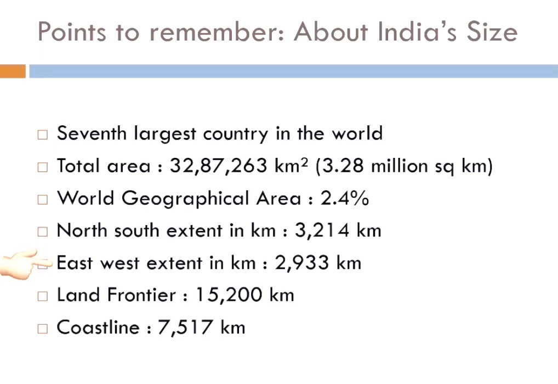The northern to southern extension accounts to be 3,214 kilometers, whereas the eastern to western extension accounts to be 2,933 kilometers of length. The land frontier or the boundary of the mainland shared with the neighboring countries accounts to be 15,200 kilometers, whereas the coastline of India accounts to be 7,516.6 kilometers, which has been rounded off here and written as 7,517 kilometers.